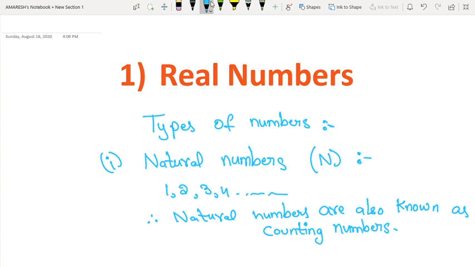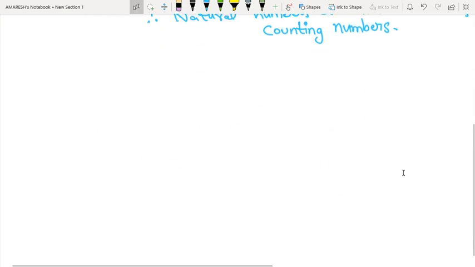Okay, let us see again about natural numbers. In the first type of numbers, the first one is natural numbers. Natural numbers are denoted with capital N. Examples are 1, 2, 3, 4, so on. These are endless. Where natural numbers are also known as counting numbers. Okay, now let's go to second type of numbers.